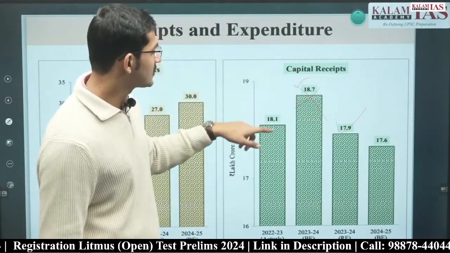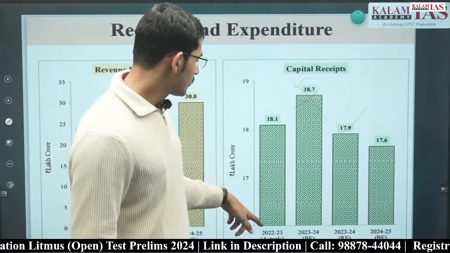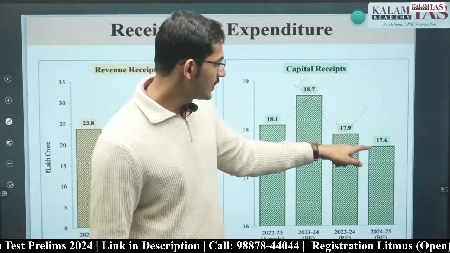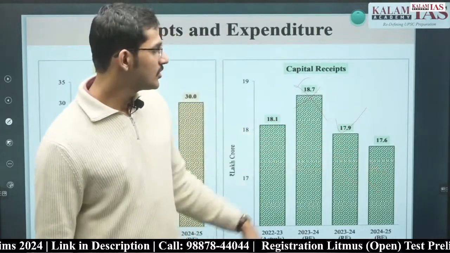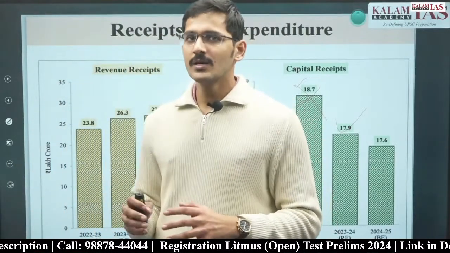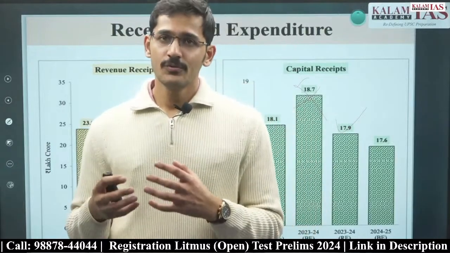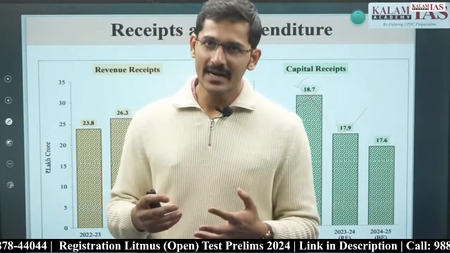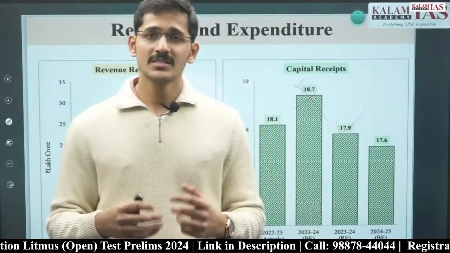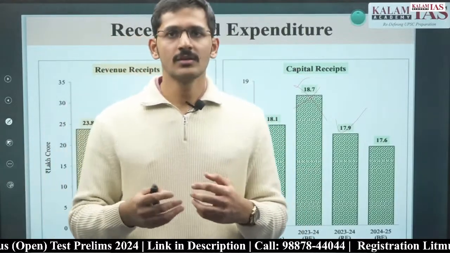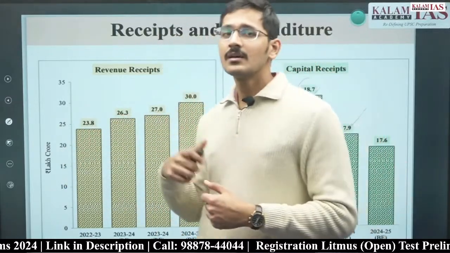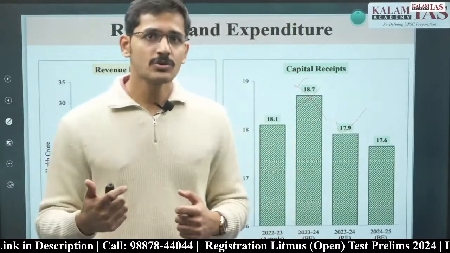Now, in capital receipts, in 22-23 the capital receipts were 18.1, which reduced to 17.9, and this year these are budgeted to reduce to 17.6. So we know that revenue receipts, if a person goes and earns money by doing a job, you earn profit, if you do a job, if you earn rental income, that is a good thing. But if you sell your assets, if you earn money by selling household utensils, that is not a good thing. So revenue receipts represent an increasing trend, which is a really good thing for India's fiscal consolidation.